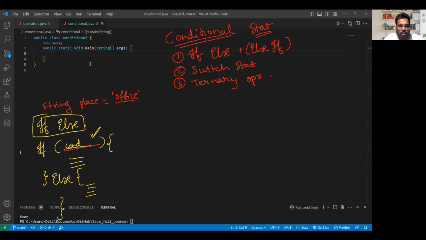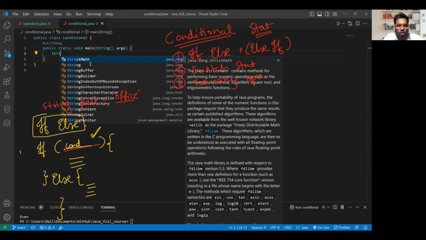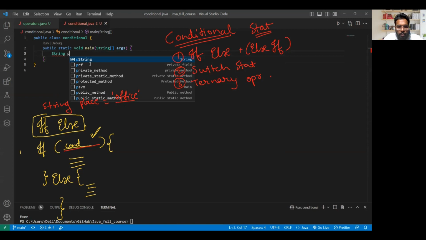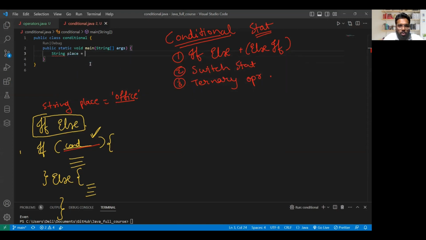First of all, I have to take the input. Or instead of taking the input, I'll just create the variable directly: String place equals, and we are asking where he is. He'll reply, let's say, he's in office.